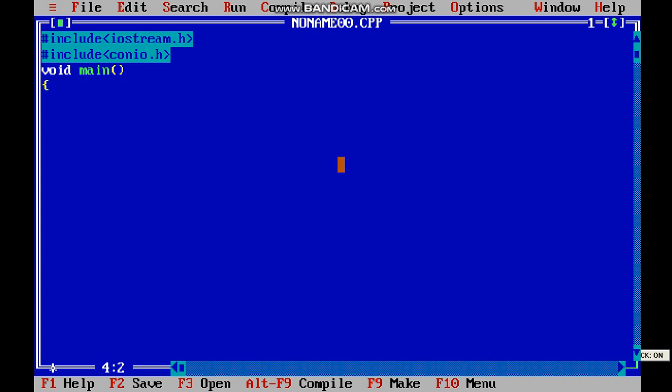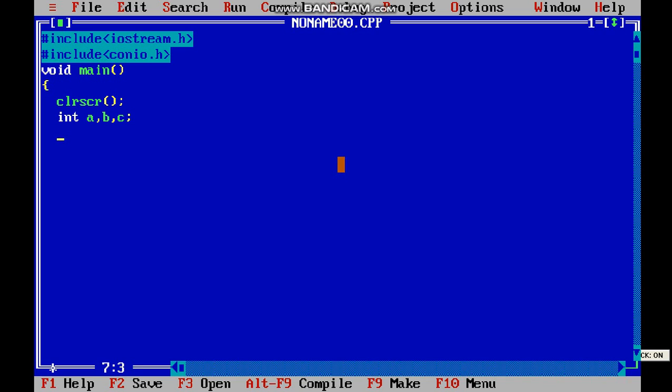Now we have to write a program to switch or swap the values of two variables using a third variable. So here we need three variables. I will declare A, B and C. First of all write down clrscr to clear the output screen. Then declare three variables: int A, B, then C.